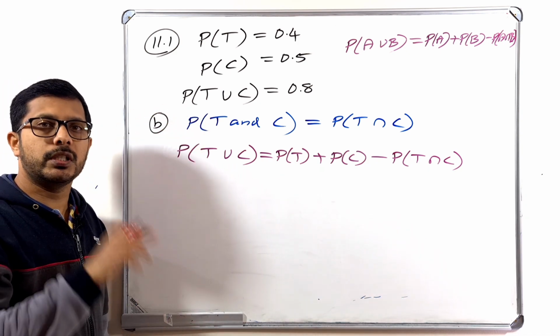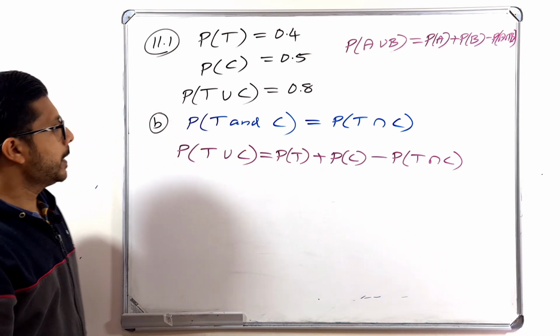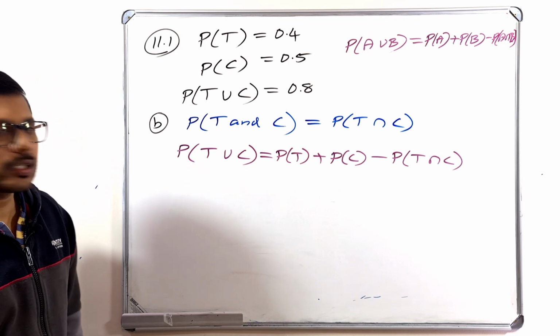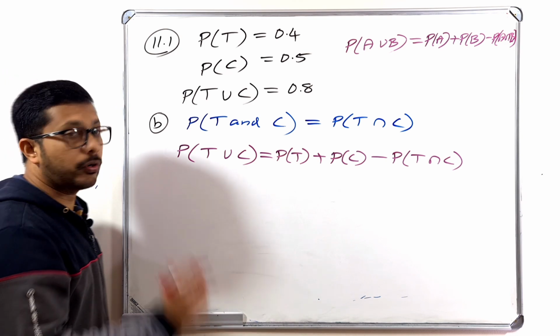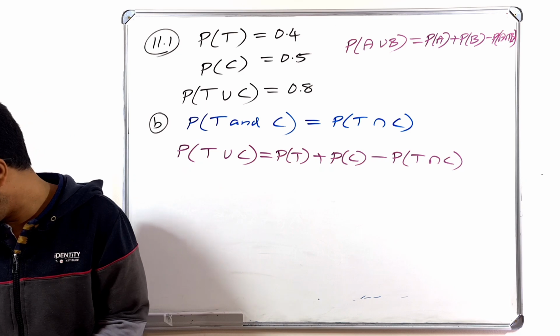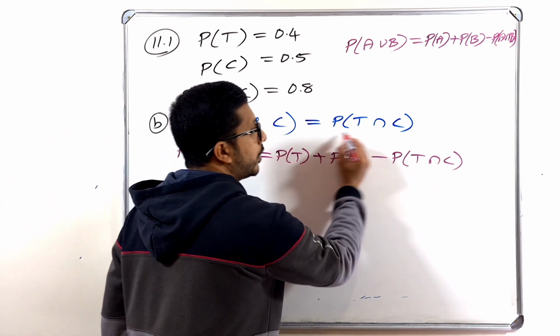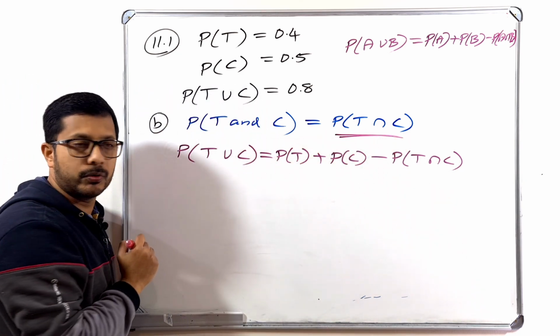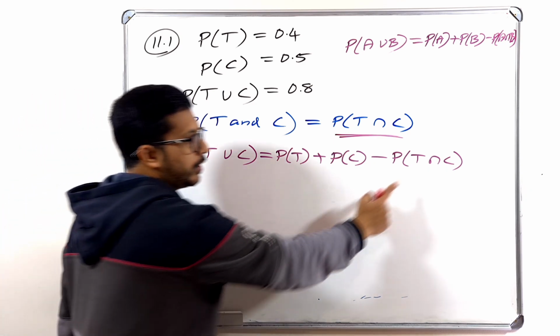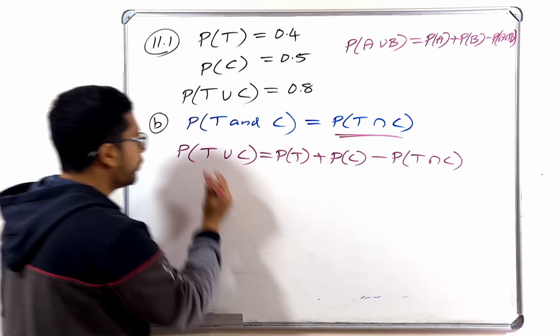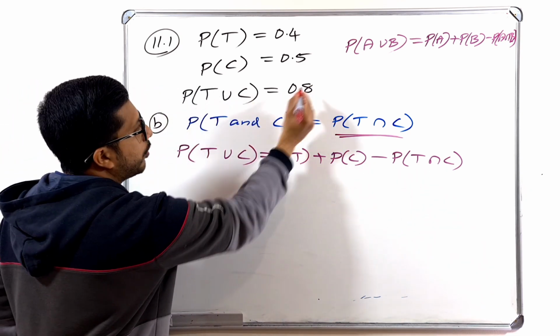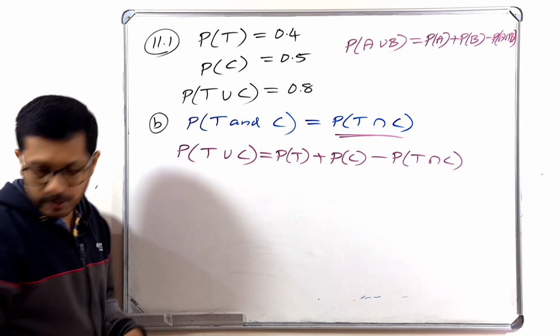In our question it is T and cake. So now let's substitute the values that we know. Don't forget that this is what we want to find: probability of T intersection C, that means this one. So what is probability of T union C? It is 0.8. So substitute the values.